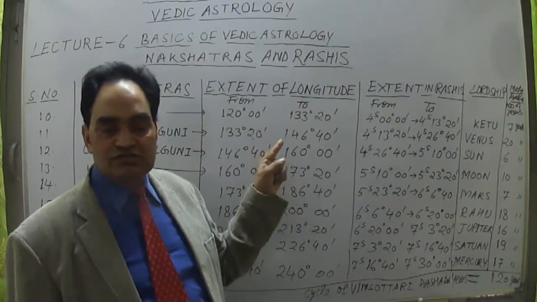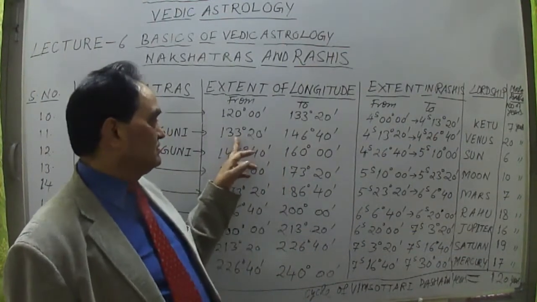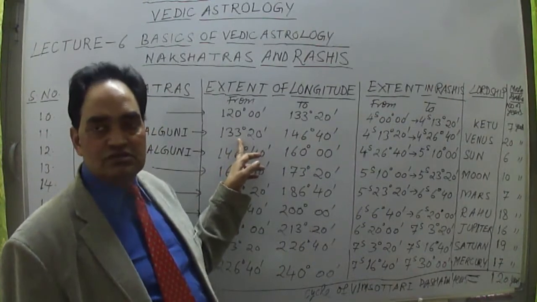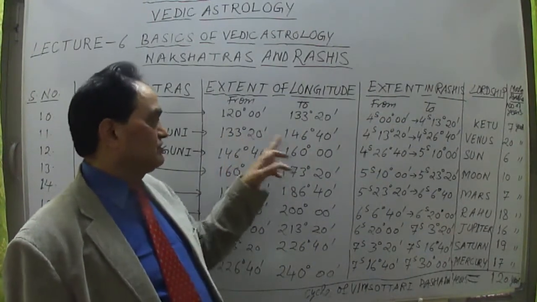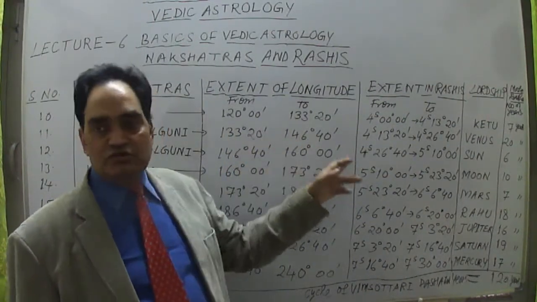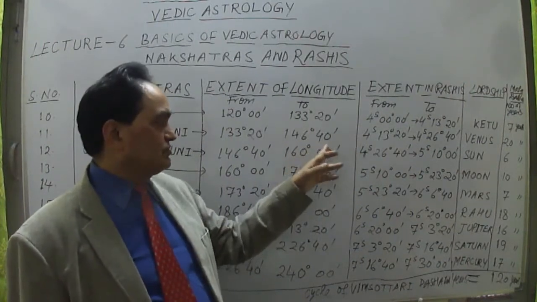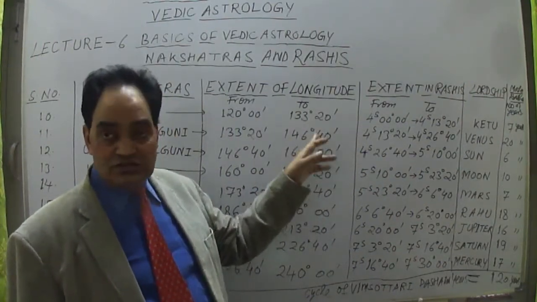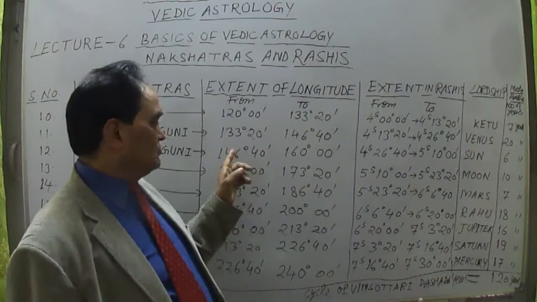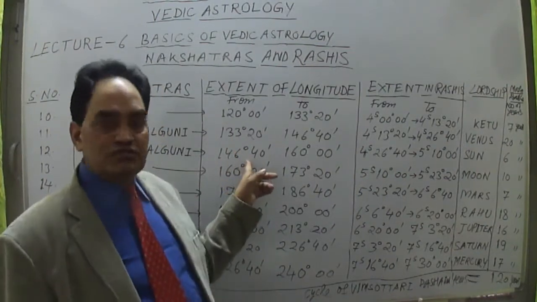Okay, 146 degree 13. If we add 13 degree into 33 degree, that means 46 degree. And 20 plus 20, 40 degrees. So this is 40 minutes. Sorry, 146 degree and 40 minutes. Now the next nakshatra, Uttar Phaguni, starts.